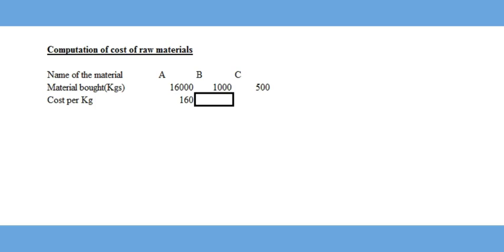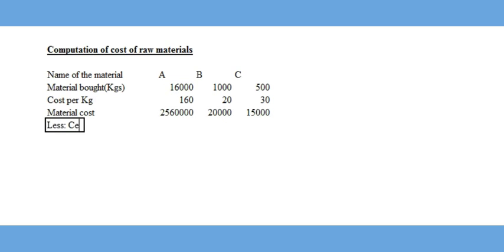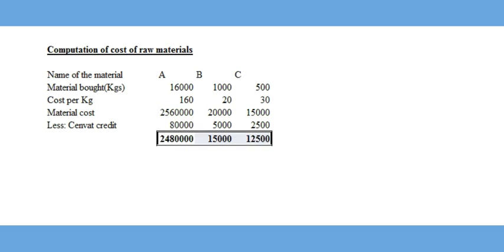Let us now see how to find out the actual cost per unit of each raw material by giving effect of SENVAT credit. Name of the material A, B, C. Materials bought in kilograms 16,000, thousand and 500. Cost of purchasing per kilogram 160, 20 and 30. Total cost of purchase of each material 25,60,000, 20,000 and 15,000, less excise duty which can be claimed as SENVAT credit, that is rupees 5 per each kilogram, which is 80,000, 5,000 and 2,500.